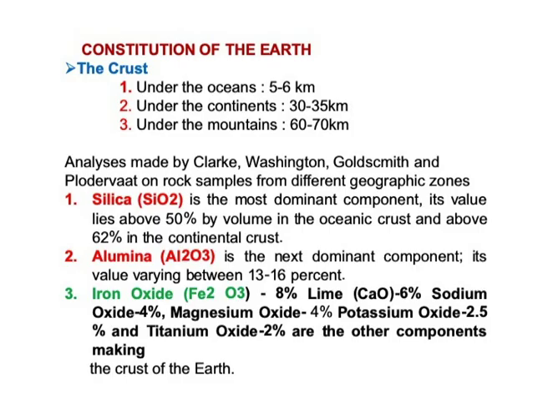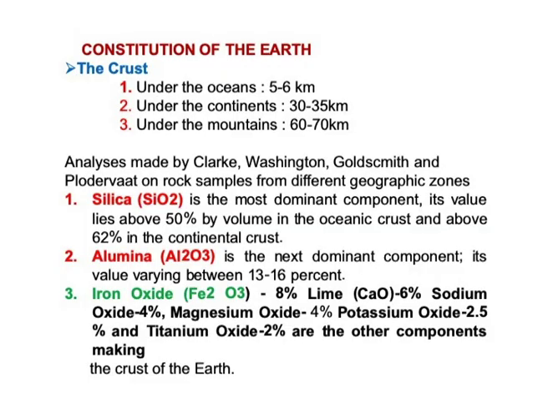The first one is silica. Silica is a very dominant component. The value lies above 50 percent by volume in the oceanic crust and above 62 percent in the continental crust. So there is a differentiation in the silica presence: 50 percent by volume in the oceanic crust and 62 percent in the continental crust.